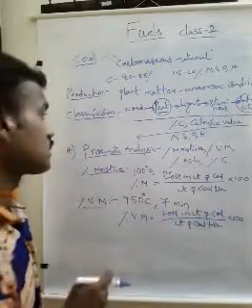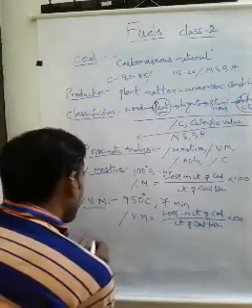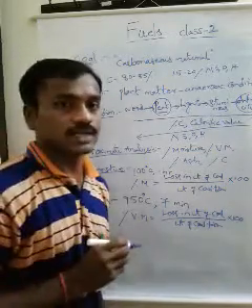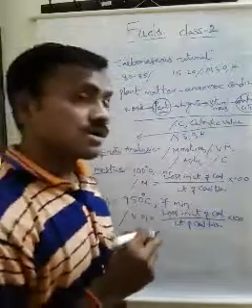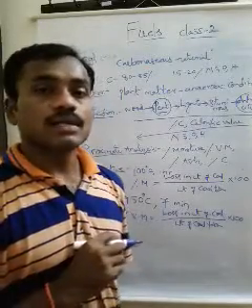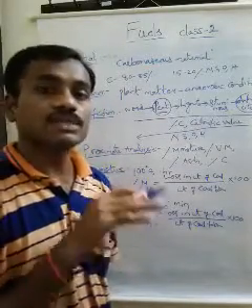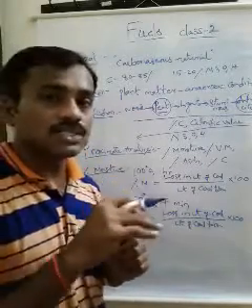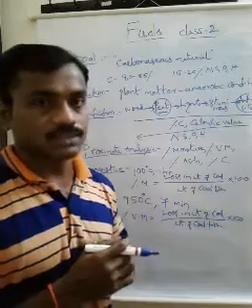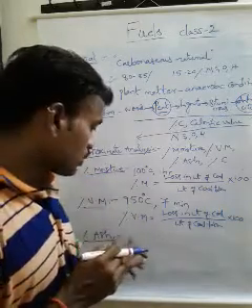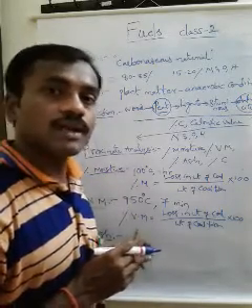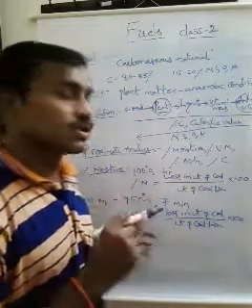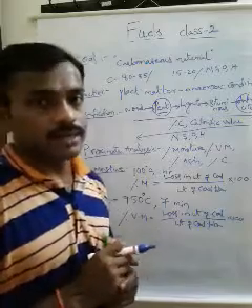Now next one is ash. Determination of ash. Here the coal sample is heated in presence of air. Then complete combustion of coal takes place. Here the heating of coal is continued until a constant residue is obtained. From the weight of residue, percentage of ash is determined.